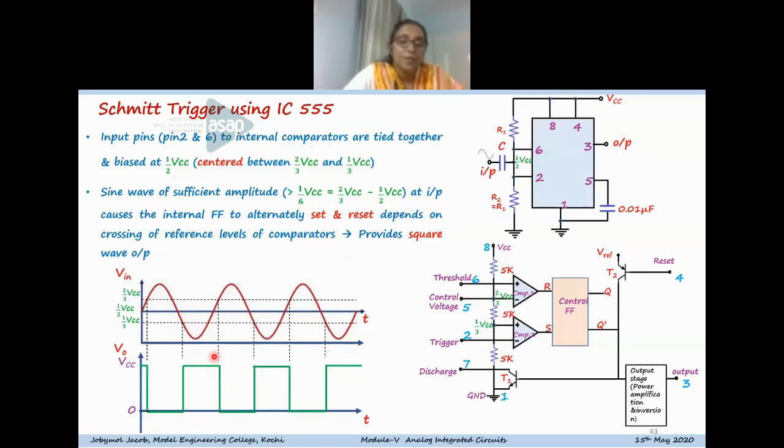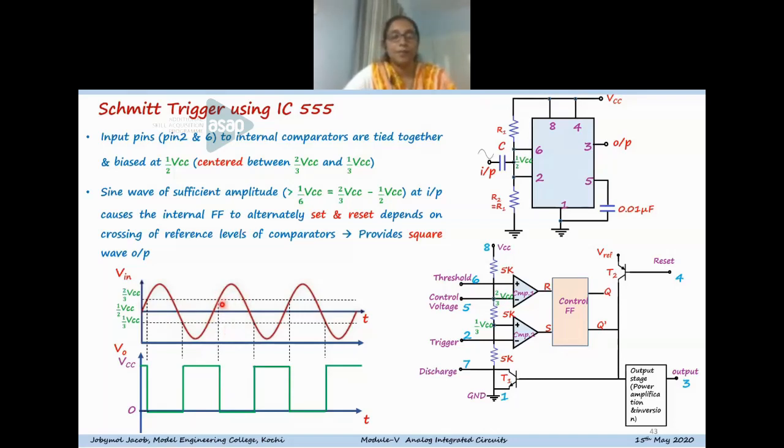And once it crosses 2/3 VCC, you can see that again the same transition takes place, and the output will be in the reset condition.